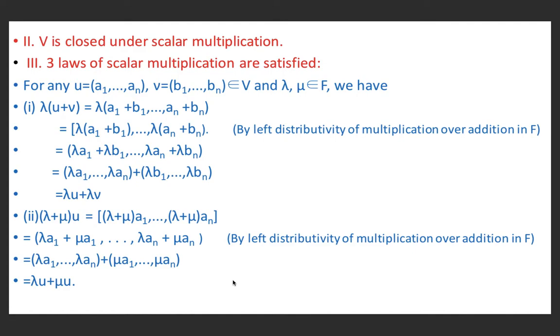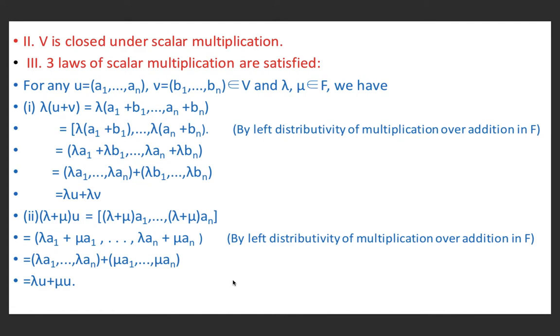So next, by left distributivity of multiplication over addition in F, (lambda a1 + lambda b1, ..., lambda an + lambda bn), and this is equal to (lambda a1, ..., lambda an) + (lambda b1, ..., lambda bn).